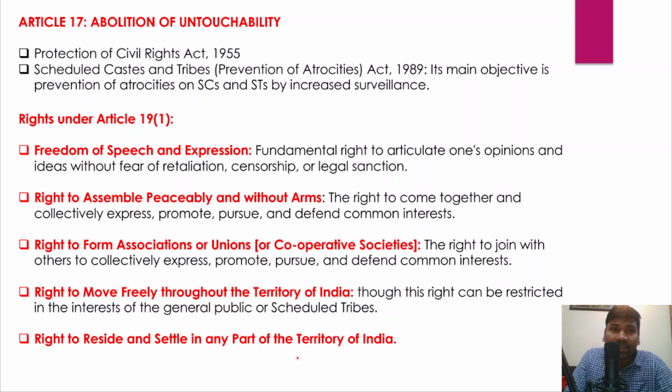So Article 17 of the Indian Constitution talks about the abolition of untouchability. Now, in order to make sure that untouchability is not practiced at the ground level, the Parliament has passed two important legislations. One is the Protection of Civil Rights Act 1955, and it has also passed the Scheduled Castes and Scheduled Tribes Prevention of Atrocities Act of 1989, right?